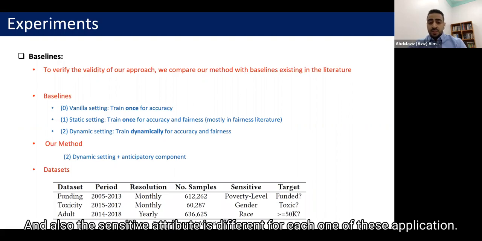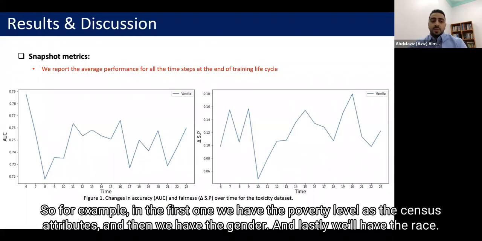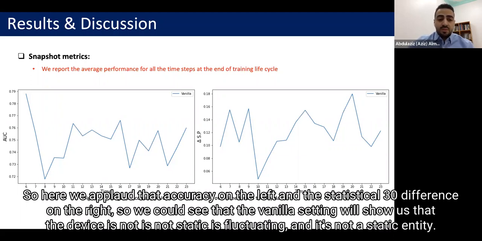And also the sensitive attribute is different for each one of these applications. So for example, in the first one, we have the poverty level as a sensitive attribute, and then we have the gender, and lastly, we have the race. Here is one of the results that we have from the toxicity data set that we have used. And we report the average performance for all the time steps at the end of the training life cycle. So here we plot the accuracy on the left and the statistical parity difference on the right.